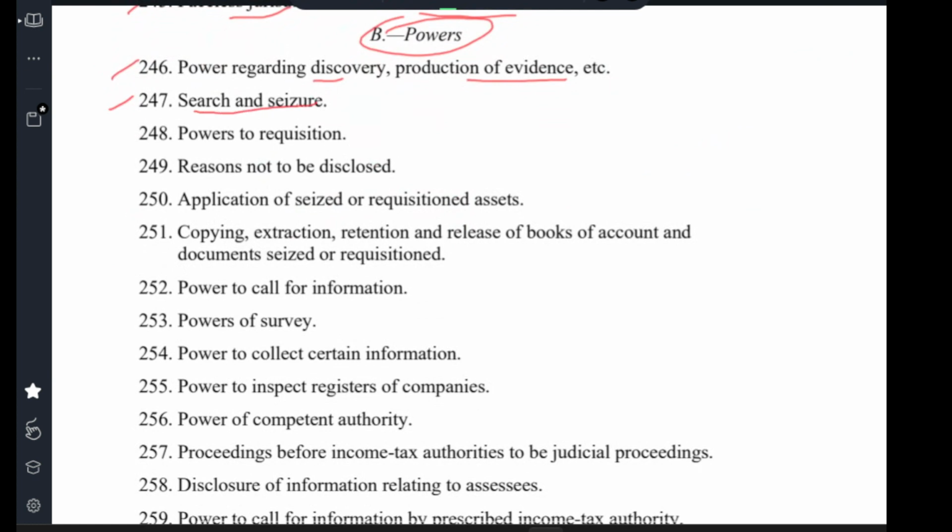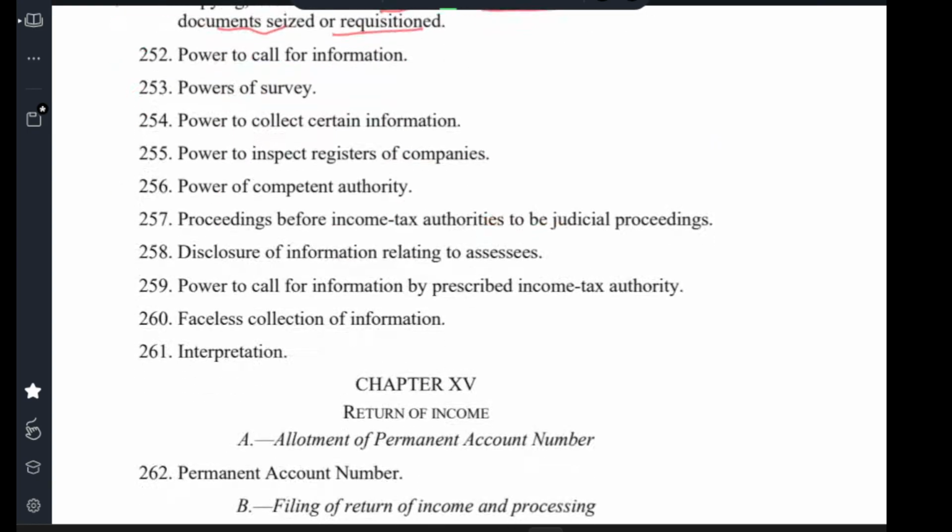Clause 247 Power of search and seizure. Clause 248 Power to requisition. Clause 249 Reason not to be disclosed. Clause 250 Application of seized and requisitioned assets. Clause 251 Copying, extract, retention and release of books of account and documents seized or requisitioned.